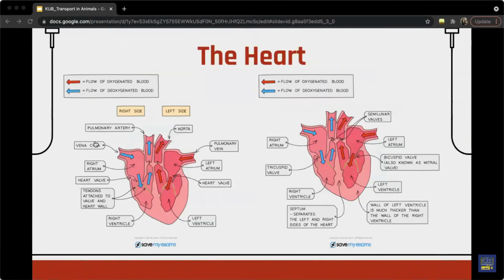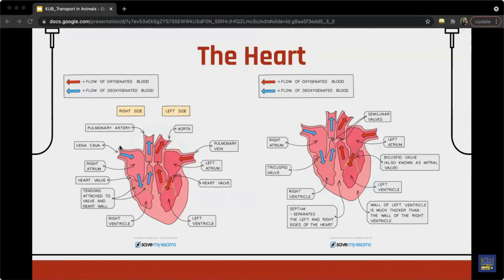Then comes the heart. The heart pumps blood through the circulatory system to all the major organs of the body. It has four chambers, the left and right atrium and the left and right ventricle. The ventricles have thicker walls than the atria, and this is because the ventricle receives blood from the atrium and pumps it through the semilunar valve.